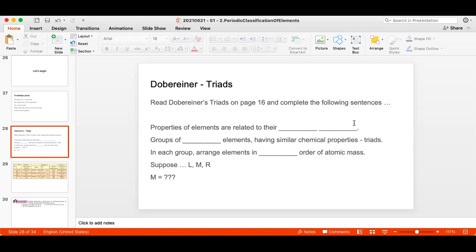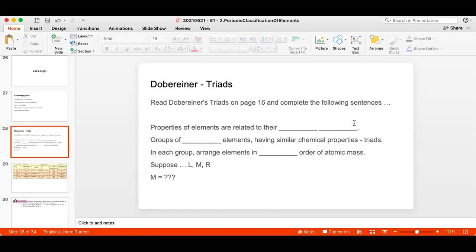Now, if you read that part of the chapter clearly, then you would have understood that Dobereiner was trying to classify the elements that were available at his time. There were only 30 odd elements known when he was working, and he was trying to classify them.